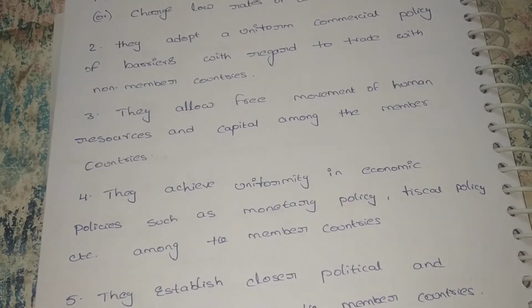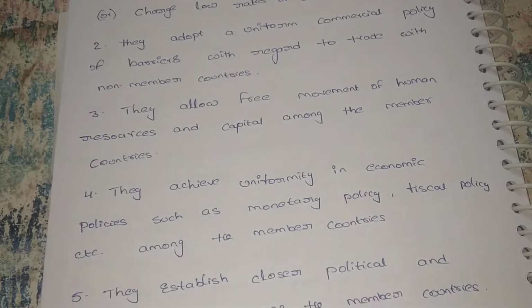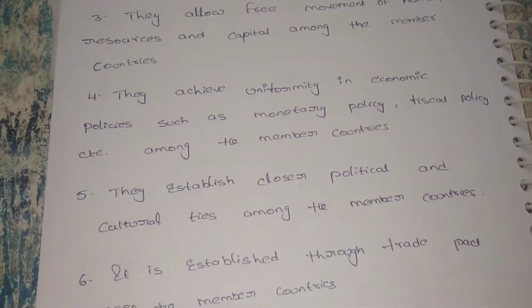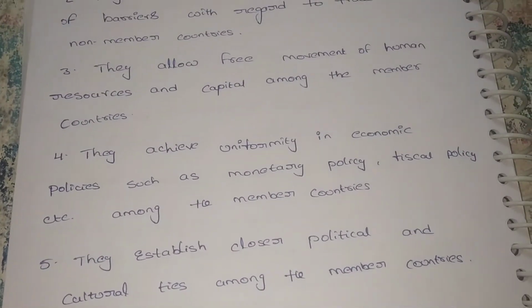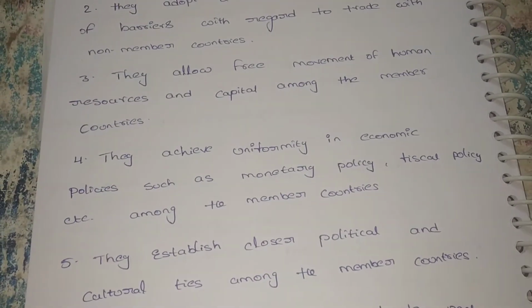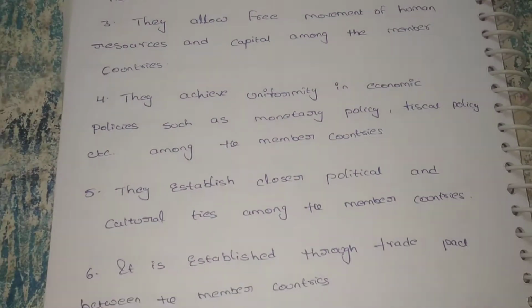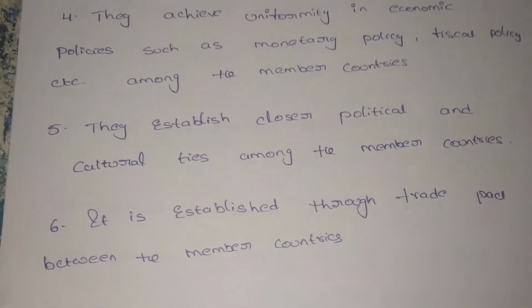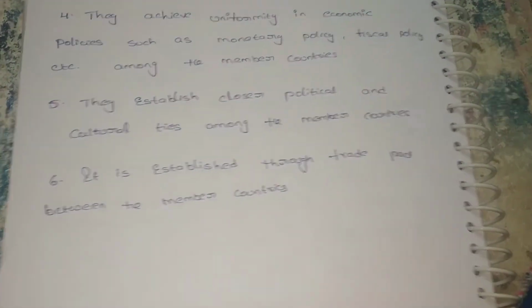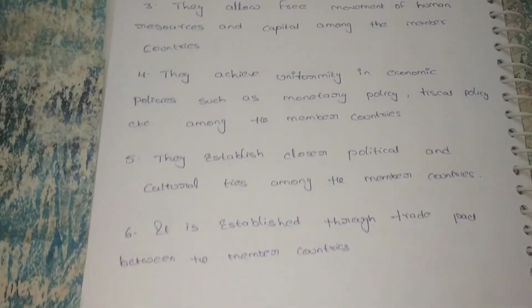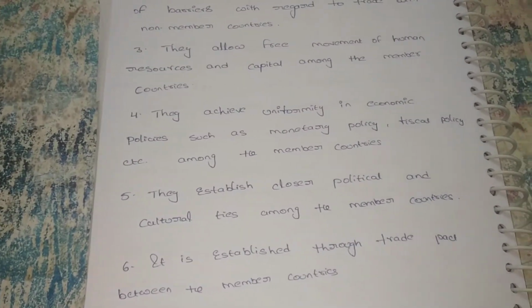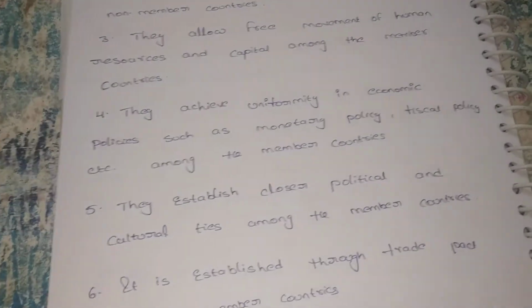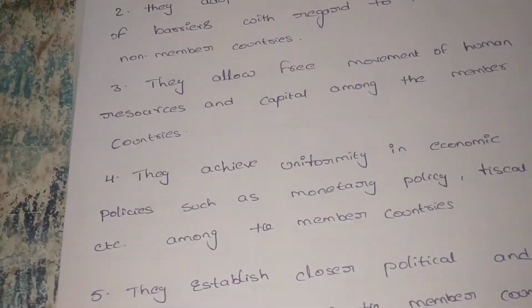So for maintaining peace, each and every country has to follow the same policies. And also they want to create a good relationship with other countries. We have to maintain equal rules and regulations through political and also cultural ties. It is an establishment through trade between member countries, and it also wants to increase the trade between member countries. Means the European Union wants to create a good relationship with other countries for increasing the trade. Trade means exchanging of goods and services. These are all the characteristics of the European Union.